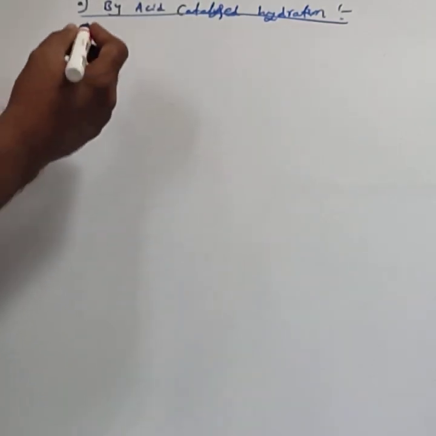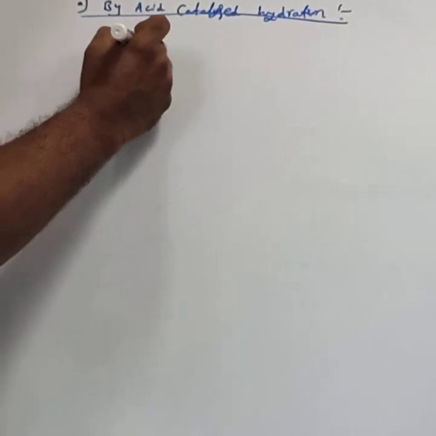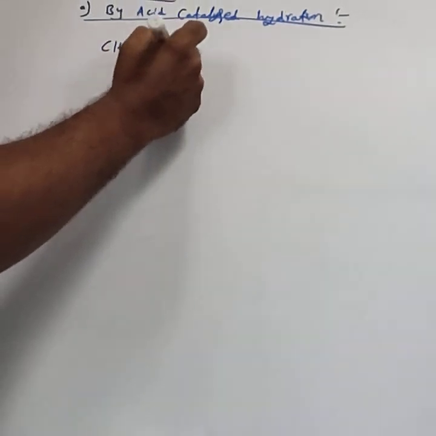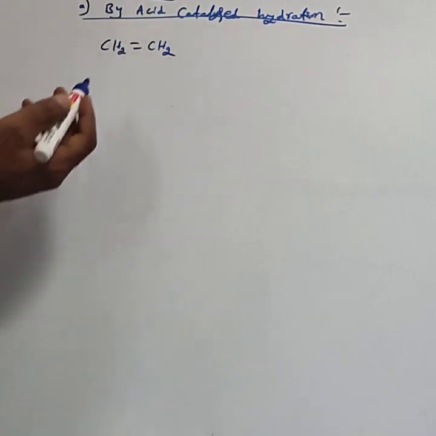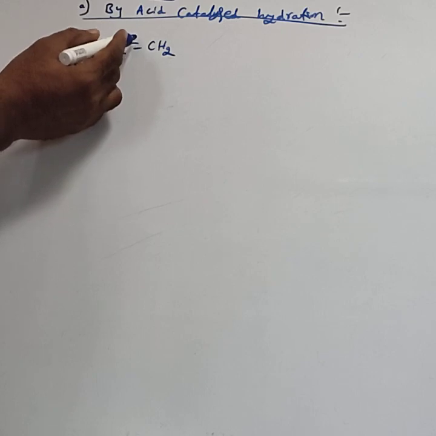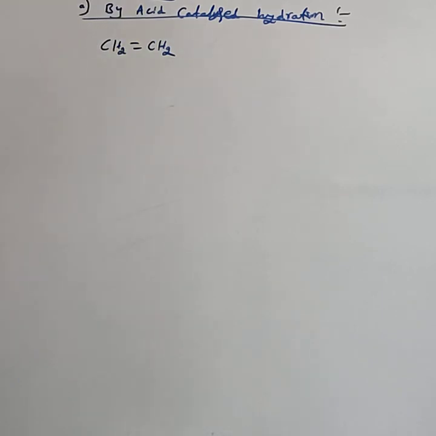For this one, consider an alkene like CH2 double bond CH2. This is considered a symmetrical alkene. Symmetrical means that on either side of the carbon-carbon double bond there is the same number of hydrogens.